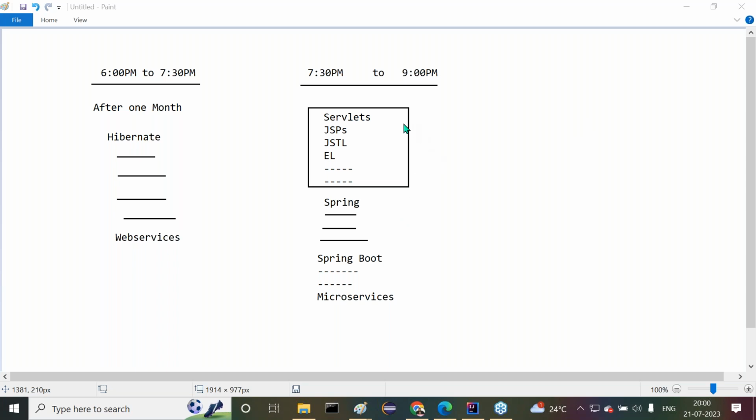Arun, we have not covered Hibernate in the 7:30 batch. Yes, definitely it is part of that 7:30 batch only. But this is the plan at present. Maybe in the future, as per the students' requirement, if you want any changes in the timings, I'll think about it. But as of now, I'm thinking about this time. In that case, Hibernate also we will cover here.